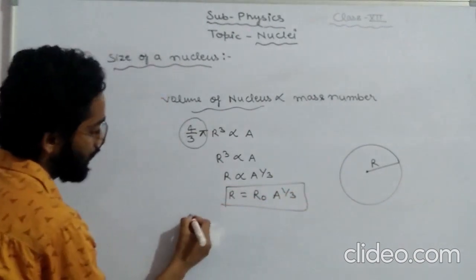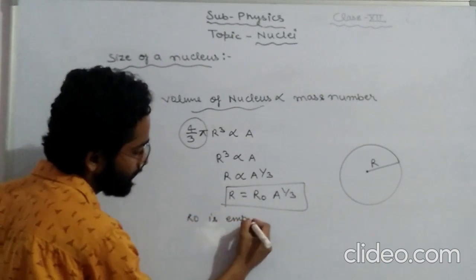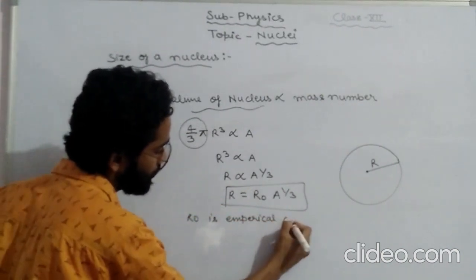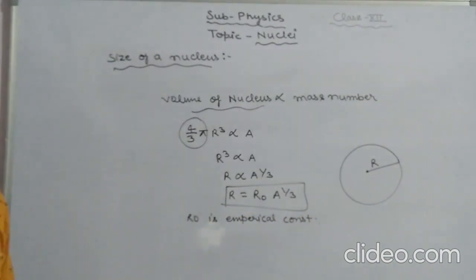Here R naught is a constant known as the empirical constant.